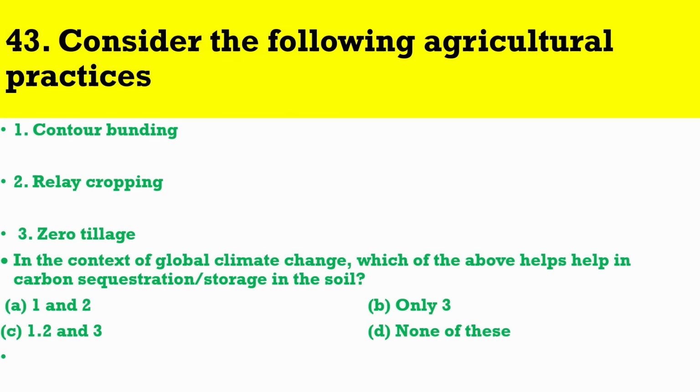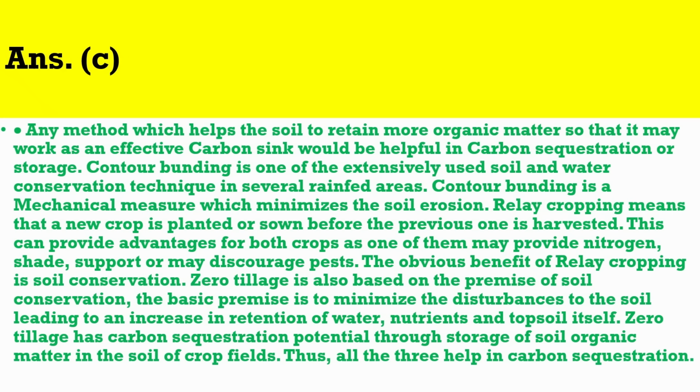Question number 43. Consider the following agricultural practices. 1. Contour bunding. 2. Relay cropping. 3. Zero tillage. In the context of global climate change, which of the above helps in carbon sequestration storage in the soil? The correct answer is C. Any method which helps the soil to retain more organic matter so that it may work as an effective carbon sink would be helpful in carbon sequestration or storage.